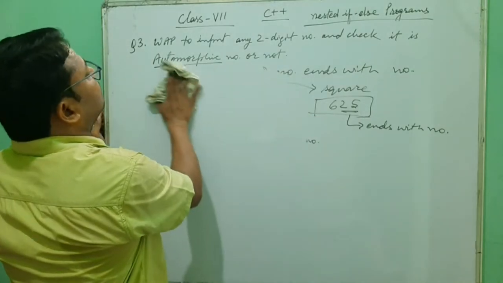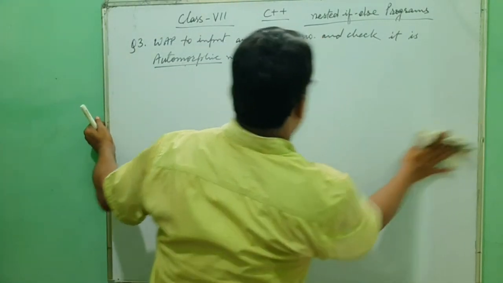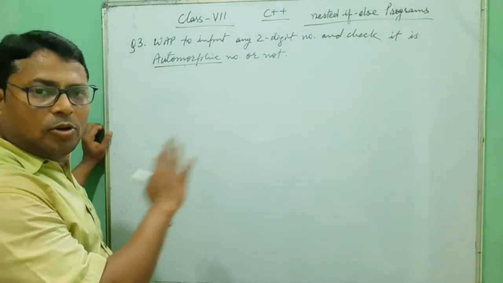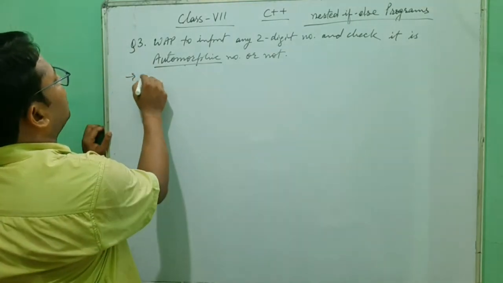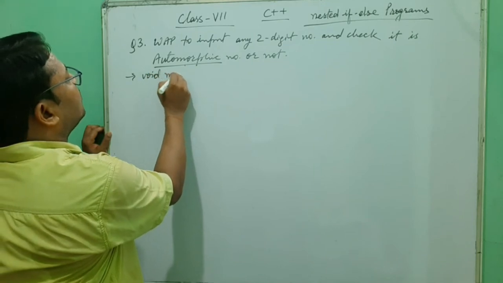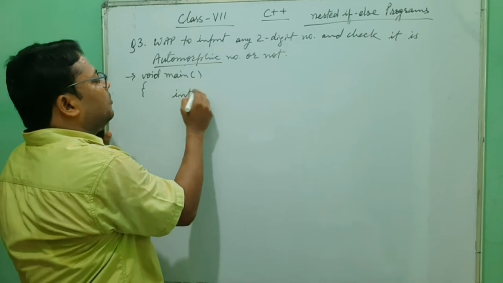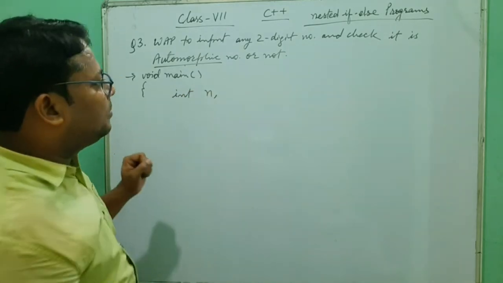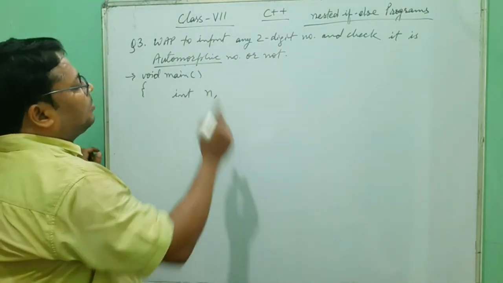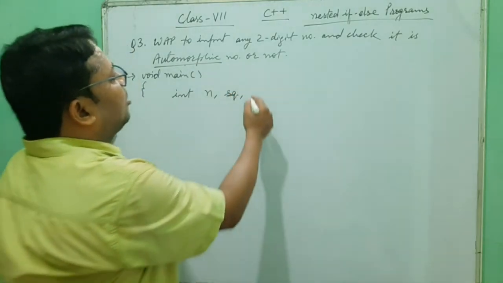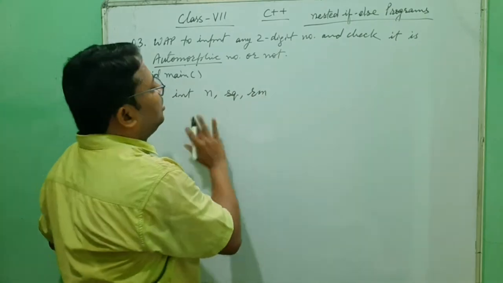Hash include iostream.h, conio.h, and we start from void main. We need one variable n for holding the number, the square to find out whether it is automorphic, and a remainder Rm, only this much.